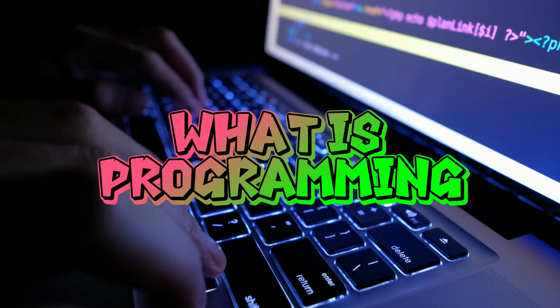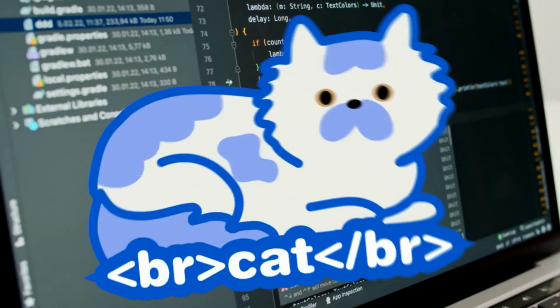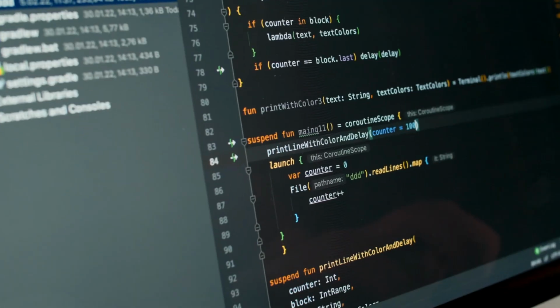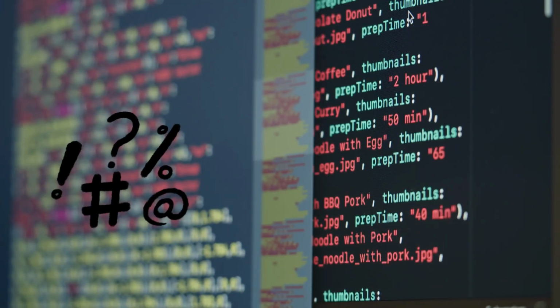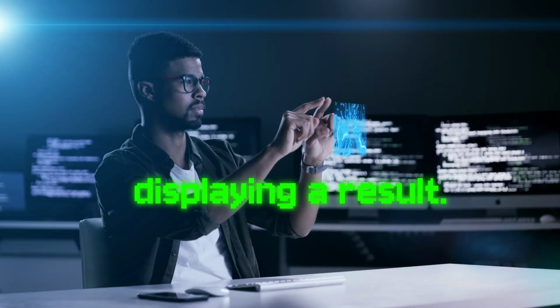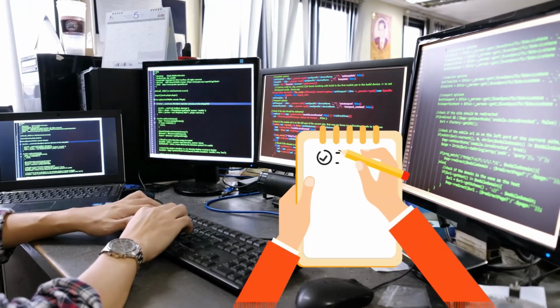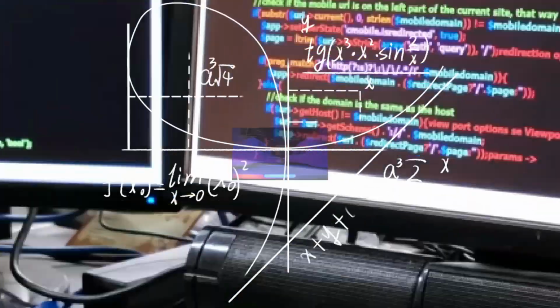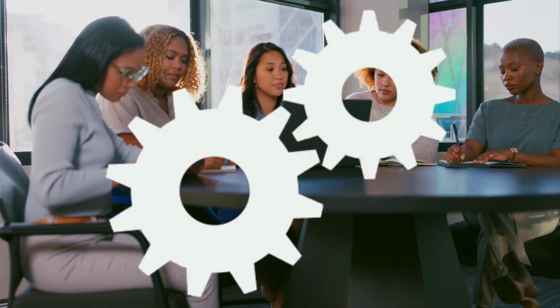So, what is programming? Programming is the process of writing instructions that tell a computer what to do. These instructions can be simple, such as storing a value, performing a calculation, or displaying a result. Or they can become more advanced, like repeating a task many times, applying logic to different conditions, reading and processing data files, or even automating decisions.